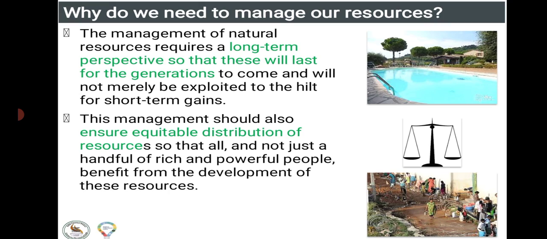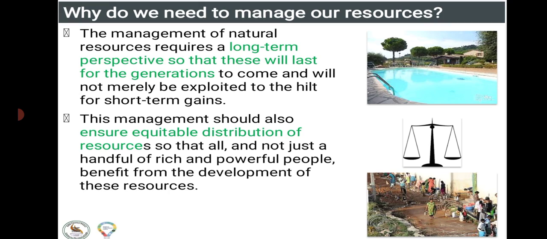The management of natural resources requires a long term perspective so that these will last for generations to come and will not merely be exploited for short term gains. This management should also ensure equitable distribution of resources so that all, and not just a handful of rich and powerful people, benefit from the development of these resources.